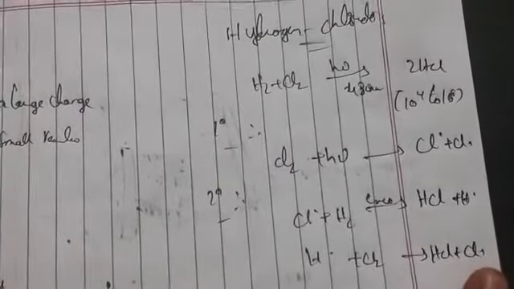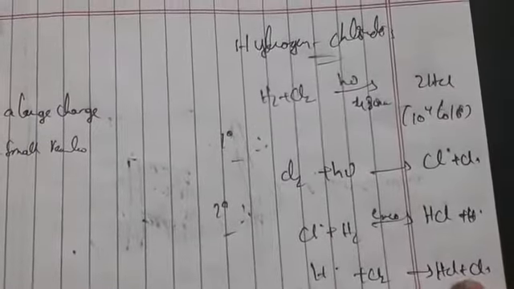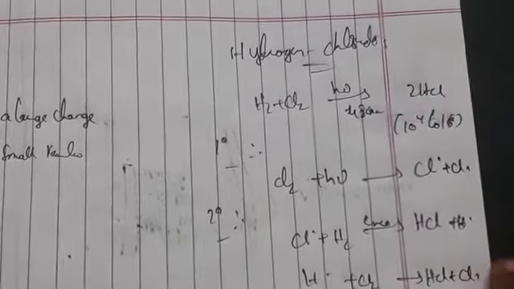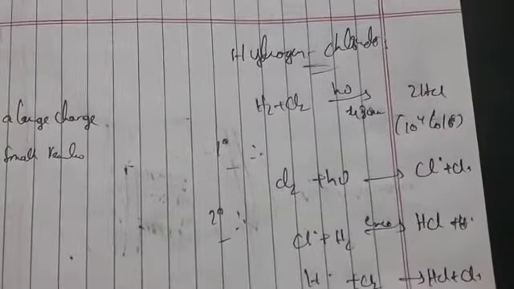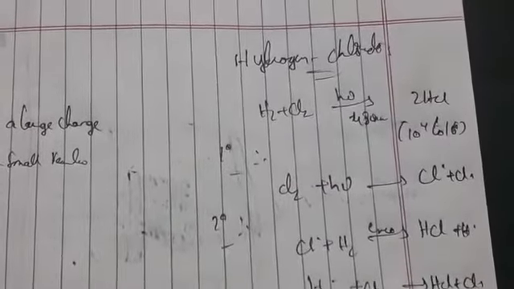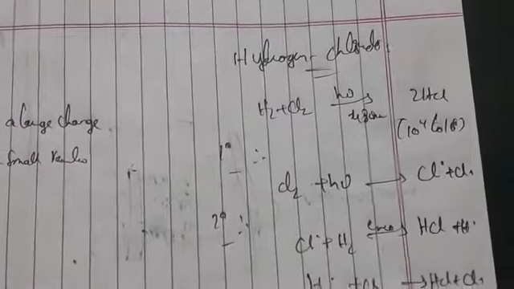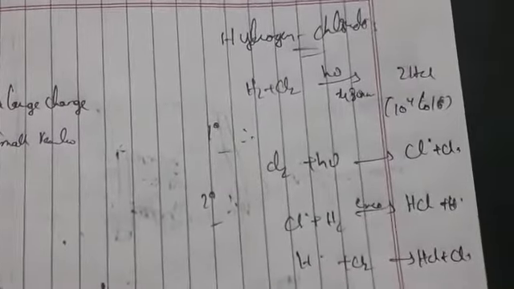Steps 2 and 3 give a chain reaction. So here there is a possibility of the formation of a number of molecules of HCl due to absorption of a single quantum of radiation. The reaction stops when the Cl atoms left combine with each other to form Cl2, which is seen in step 4. Here the reaction is stopping because the Cl left combines to form Cl2. It takes place on the walls of the vessel also.